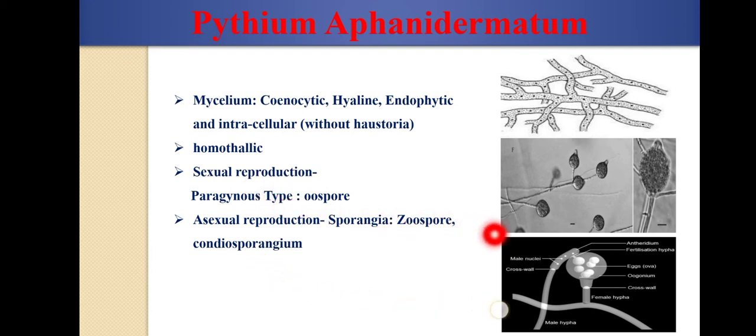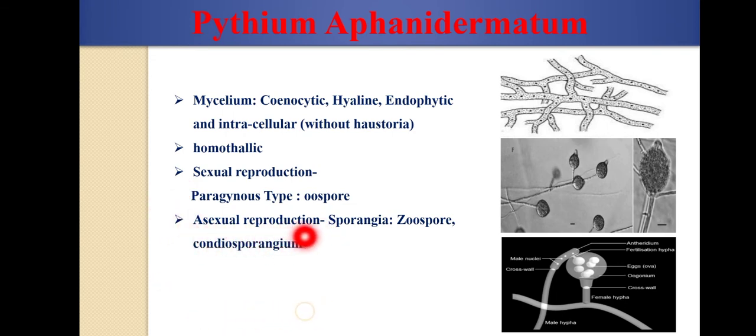Then by the method of sexual reproduction, it produces the sexual resting spore, that is the oospore, that is the zygote, and it is in 2N condition, that is the diploid condition. But by meiosis and after that repeated mitosis, the 2N oospore is converted to N nuclei, okay, that later differentiate to form the zoospore.